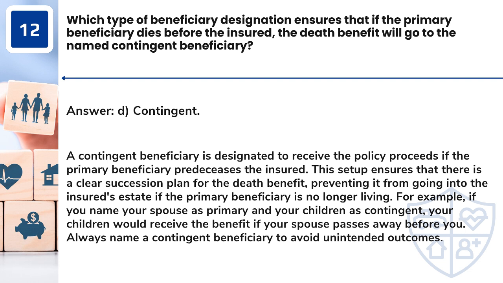For example, if you name your spouse as primary and your children as contingent, your children would receive the benefit if your spouse passes away before you. Always name a contingent beneficiary to avoid unintended outcomes.